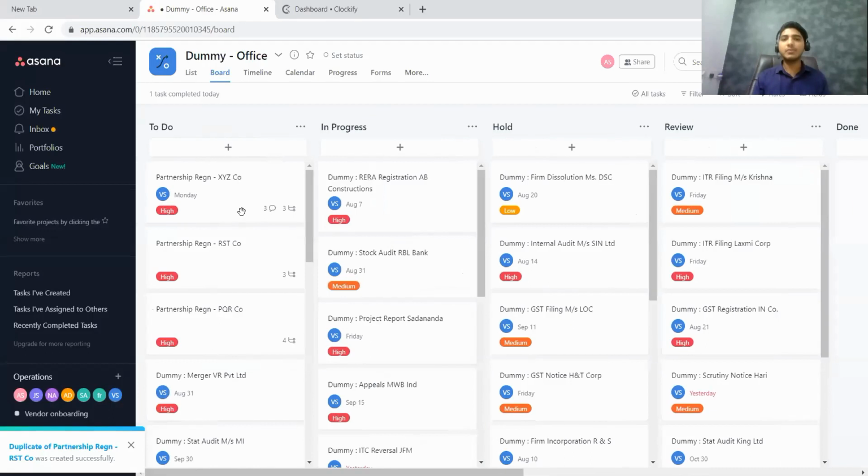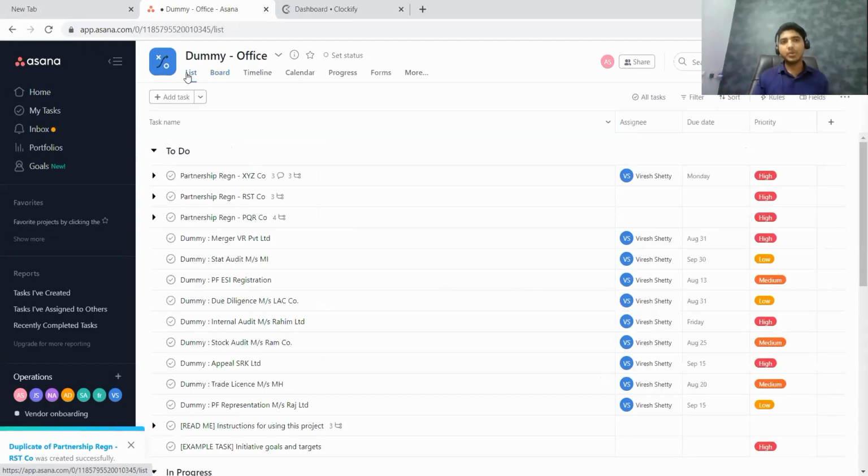So this is one view that you can have. This is the board view, which I personally prefer. There is one more view you can see, that is list view, in which all the tasks will be visible to you in a list. You can see which are the high priority tasks on the basis of due date, on the basis of assignee. So you can actually filter the tasks and view them.